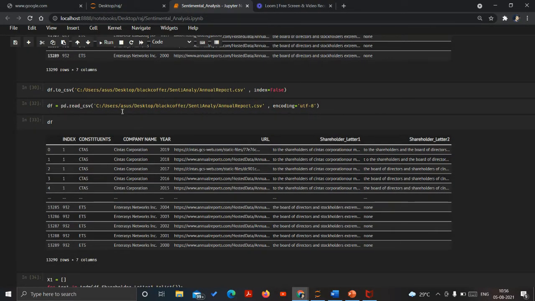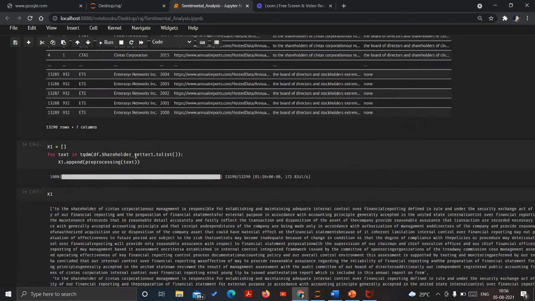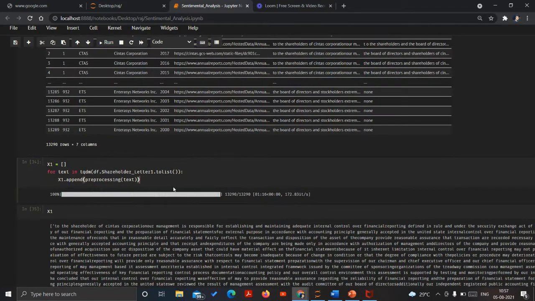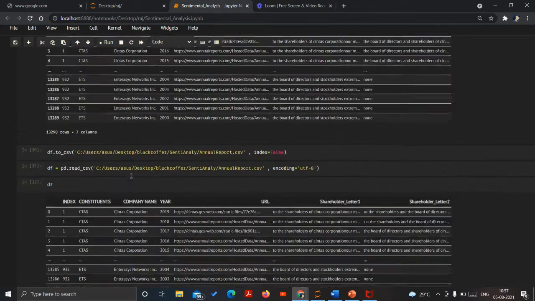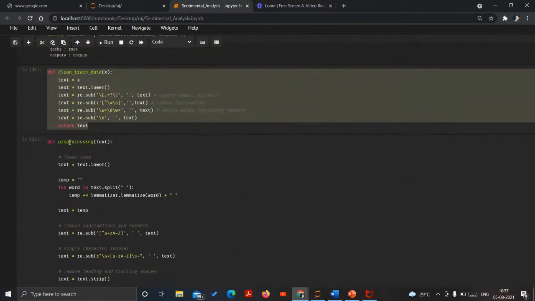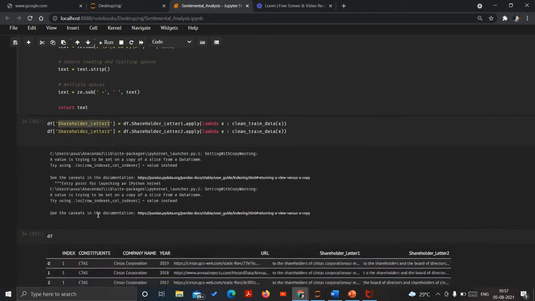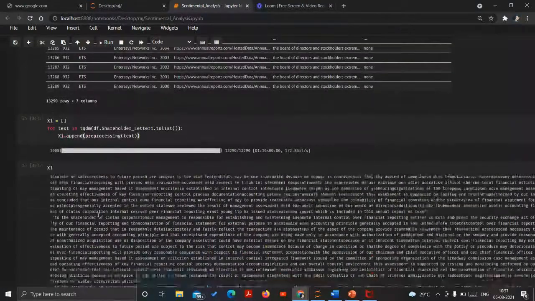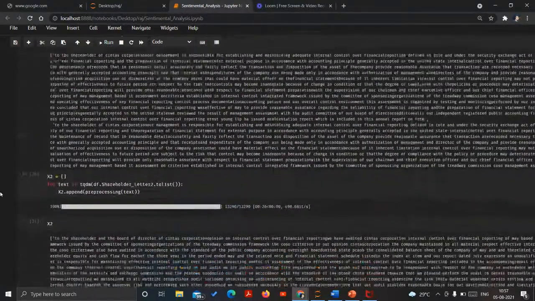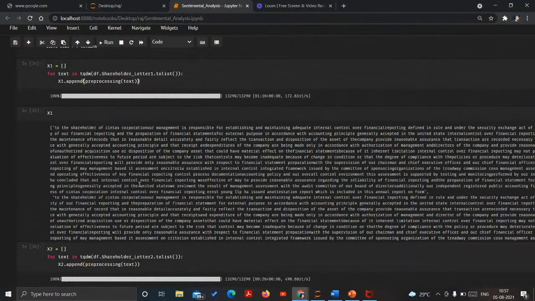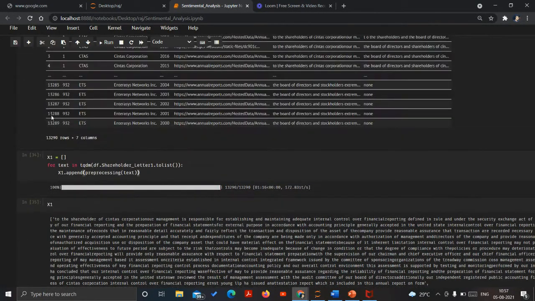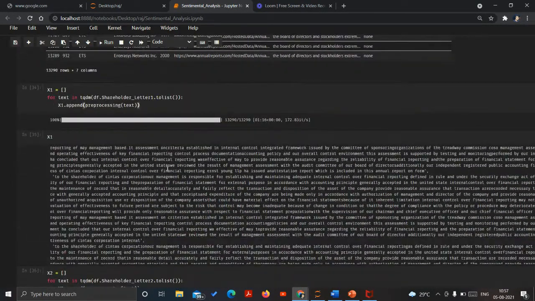First of all, we have to perform the encoding of the data. Then afterwards, in DF shareholder letter, we append the preprocessed text. What is the preprocessing function? As listed here, it is the preprocessing function. It can be run once completed. Let's say X1, how does it look? The shareholder letter column one would look like this.